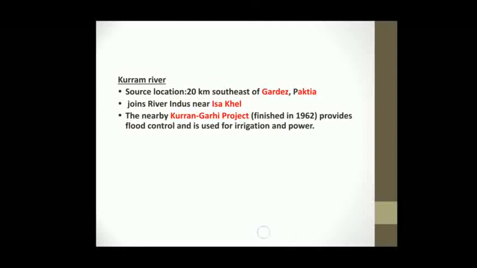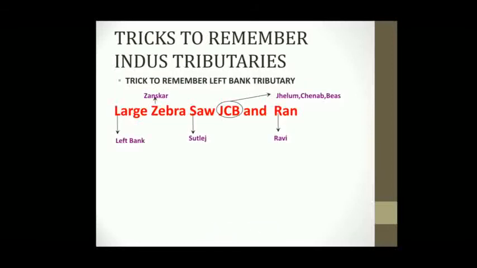Next comes the Kuram River. Kuram River's source location is 200 kilometers southeast of Gardez, Paktia, and finally it joins Indus River near Isha Khel. The Kurram Garhi project is a project made on this Kuram River. It provides flood control and is used for irrigation and power purposes also. So these are the important right bank tributaries of river Indus. The left bank tributaries were covered in my previous video. Now let's see the trick to remember the Indus tributaries.